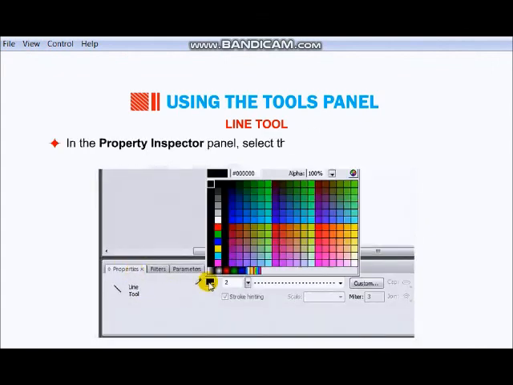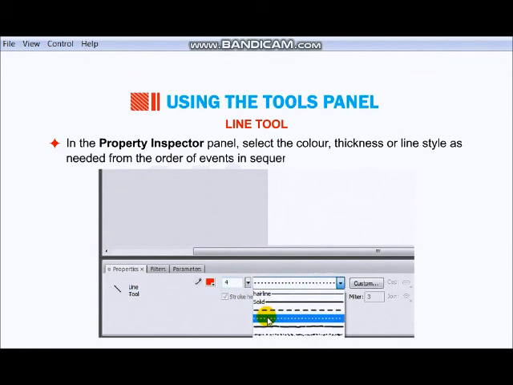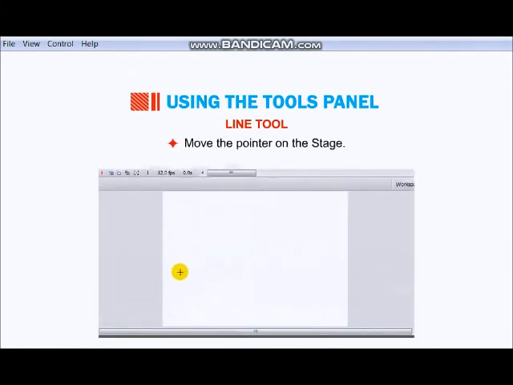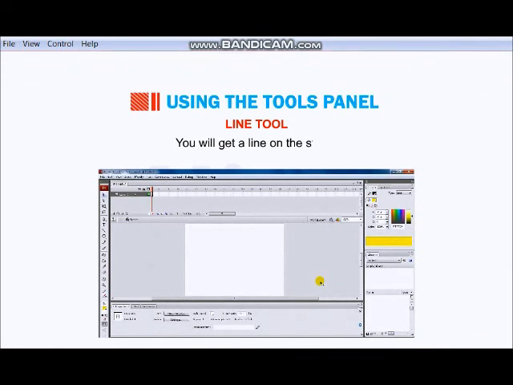N is the shortcut key. Select color, thickness, type of line, then drag the mouse pointer. See. So now what you have to do is draw shapes and draw lines, and in the next class we are going to animate those shapes and lines.